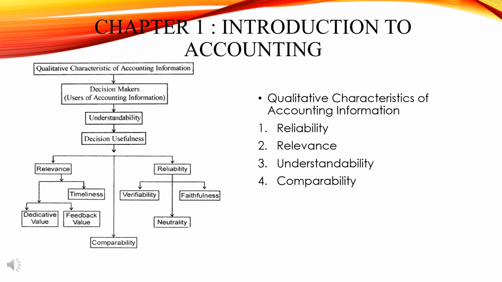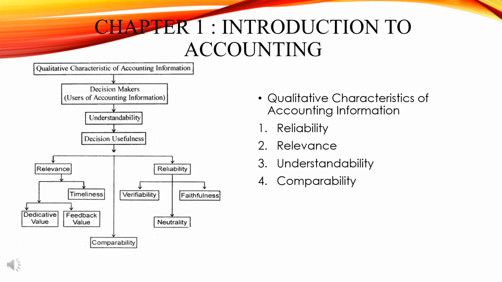Now we can see in this slide the qualitative characteristics of accounting information. Reliability means the information provided should be reliable. What it should represent, the same it should represent. Then relevance. Relevance means how relevant it should be for proper decision making. Then comes understandability. Understandability means it should be represented in simple terms and simple form, that is, it should be readily understandable by its user.